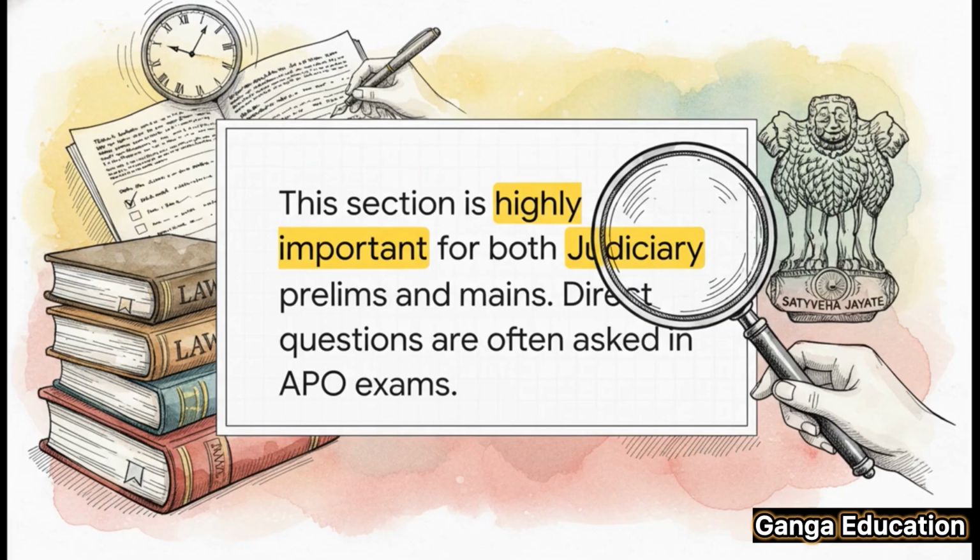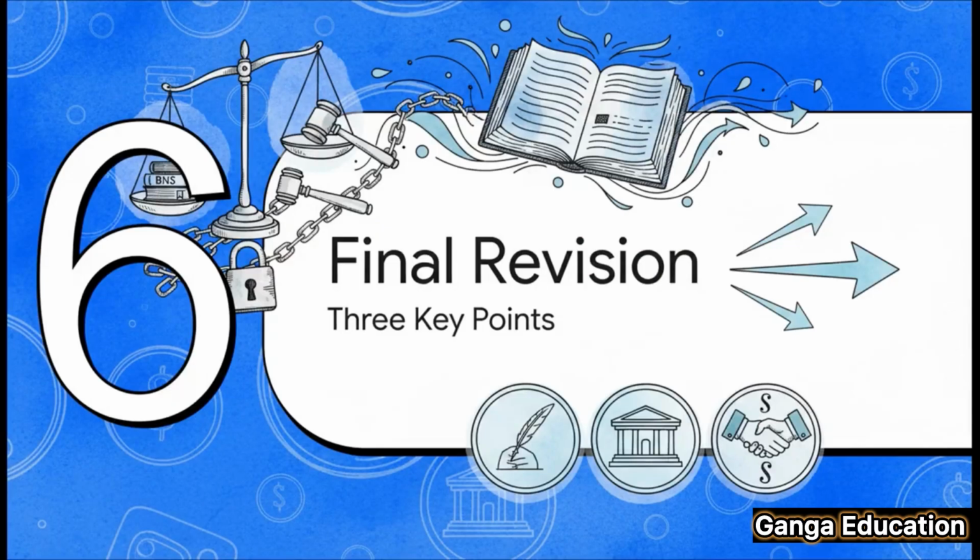They might ask something like, what is the punishment for abetment under the BNS? Or, which section of the IPC corresponds to Section 49 of the BNS? So be prepared. Okay, before we wrap up, let's do a really quick revision. Just 3 key points to lock this topic in your mind for good.